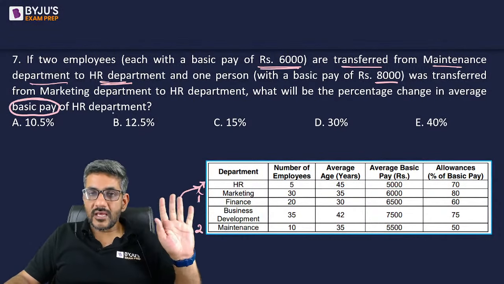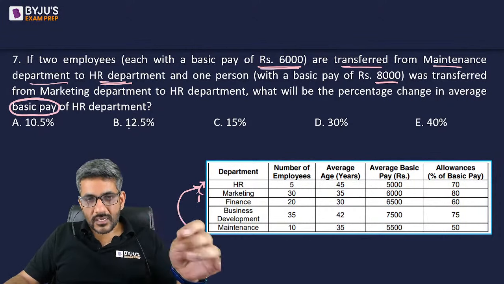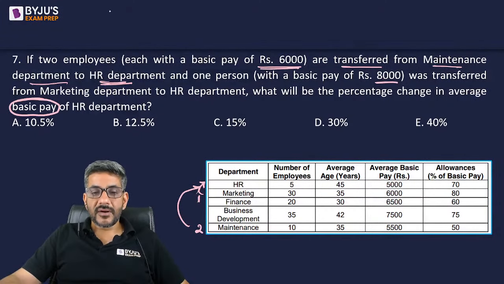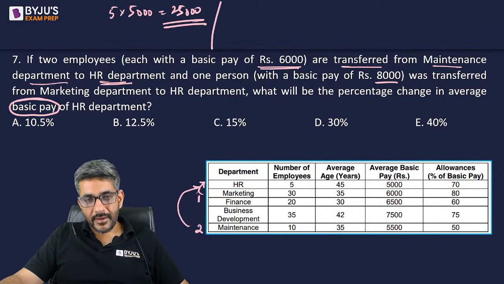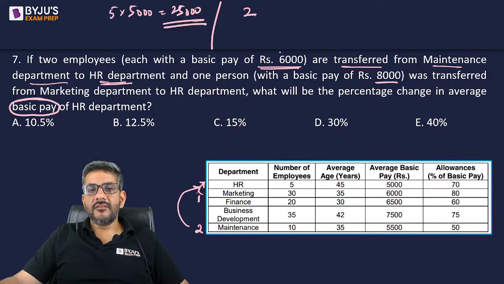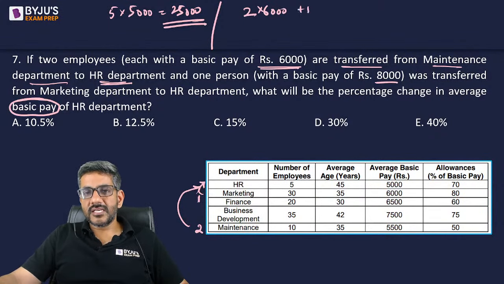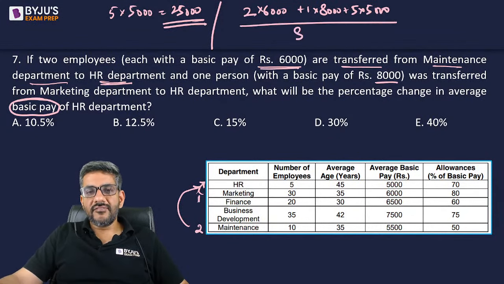You don't have to look at the allowances now. So currently the basic pay of HR department was 5 into 5,000. That was 25,000. Okay. Now two members came in with a basic pay of 6,000. One member came in with a basic pay of 8,000. Five members are already there with a basic pay of 5,000. So what is the average basic pay now?